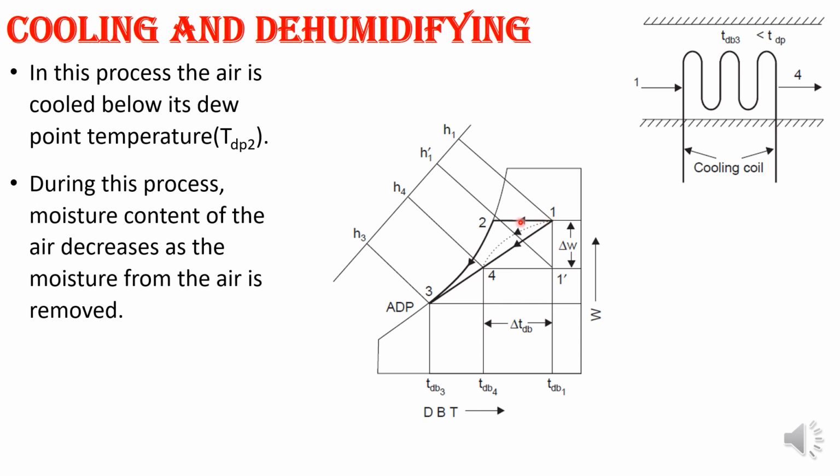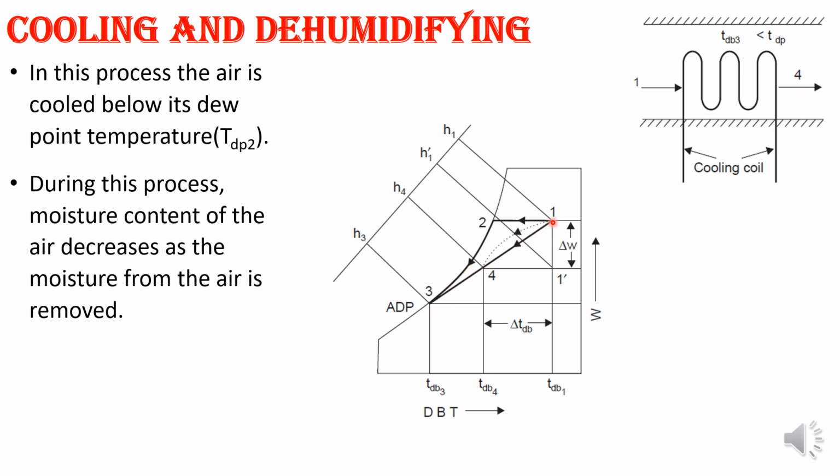Whenever air passes through a cooling coil and you want to remove the humidity, it will cool like this and it has to come over here, but it won't come here because you are removing the moisture content and cooling also. So it will come to this point rather than coming over here. The cooling effect won't be a perfect cooling, so it will come over here.